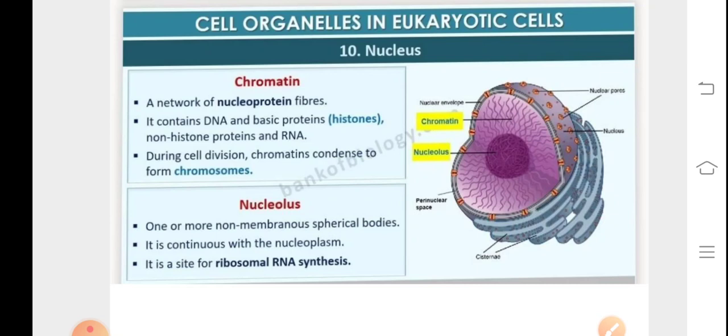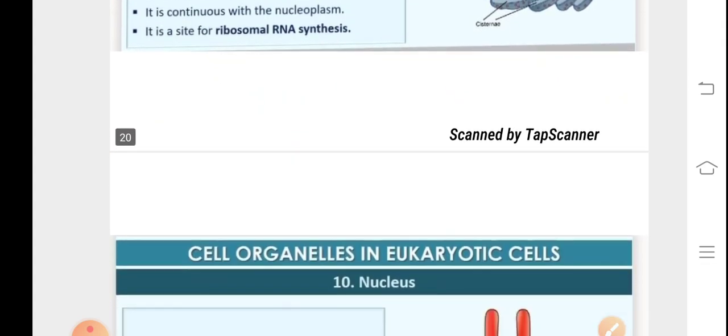The nucleolus is a darkly stained structure. It is the active site of RNA synthesis, rRNA, that's ribosomal RNA. It is also referred to as the ribosome factory of the cell.